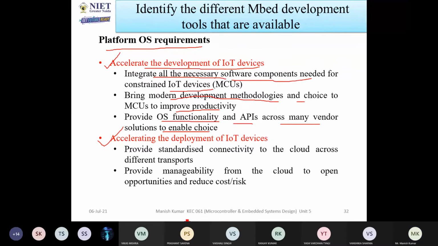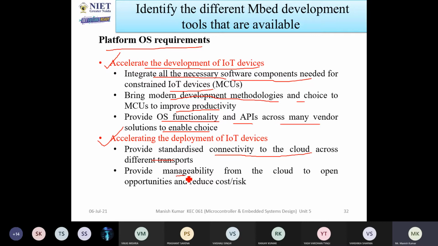It provides standardized connectivity to the cloud across different transports. Let us consider 10 companies are going to develop IoT devices. We follow some common protocols so that we can easily develop systems and easily communicate the systems with other devices.